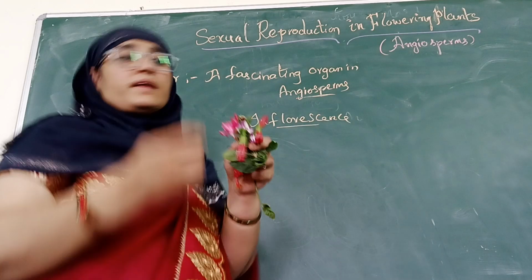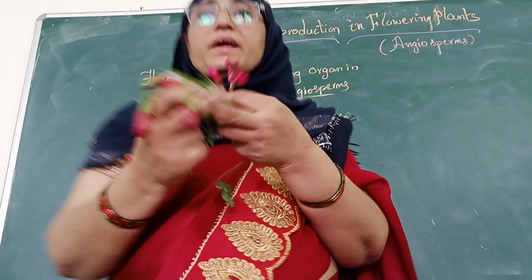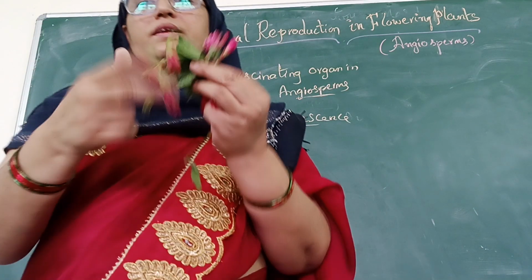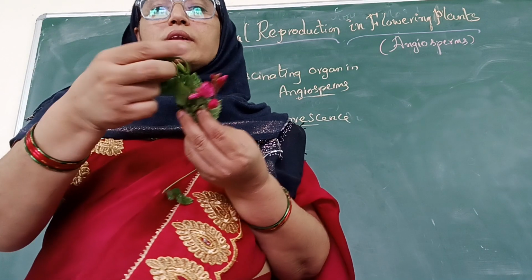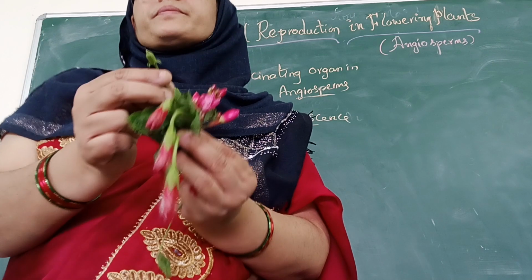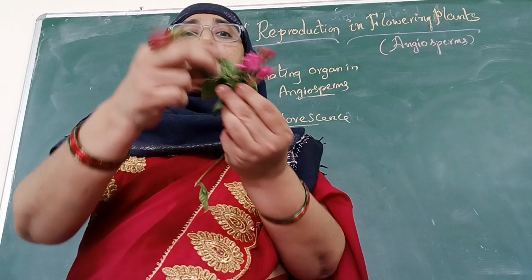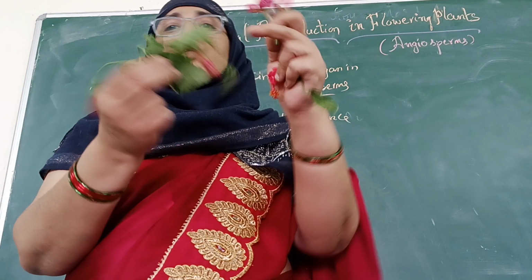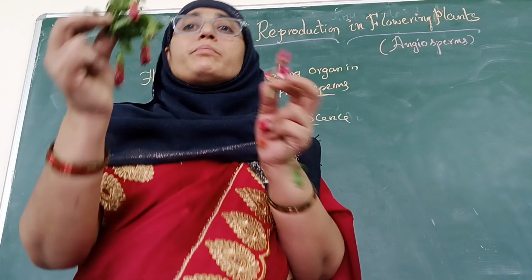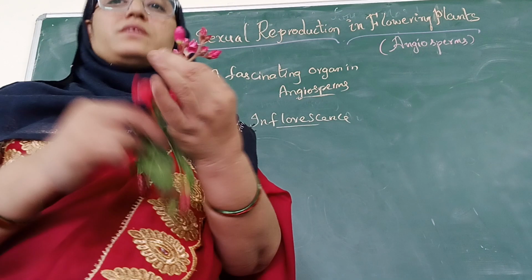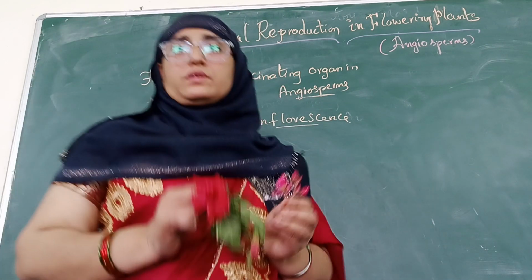Inflorescence, the arrangement of flowers on a plant. I think you know the definition of inflorescence well, right? Arrangement. See the way the buds and also the flowers arise. They are arranged on the stem of a plant. So the pattern of arrangement of the flowers on the stem of a plant is called inflorescence.